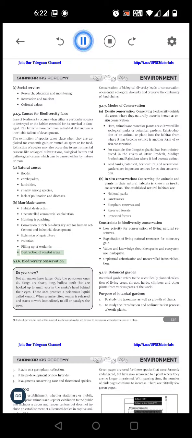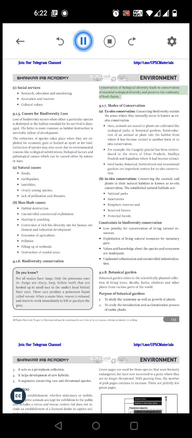9.1.6 Biodiversity conservation. Do you know? Not all snakes have fangs. Only the poisonous ones do. Fangs are sharp, long, hollow teeth that are hooked up to small sacs in the snake's head behind their eyes. These sacs produce a poisonous liquid called venom. When a snake bites, venom is released and starts to work immediately to kill or paralyze the prey.